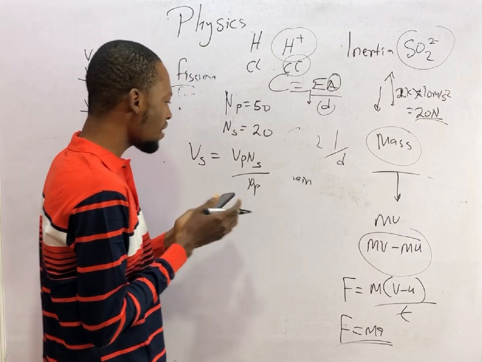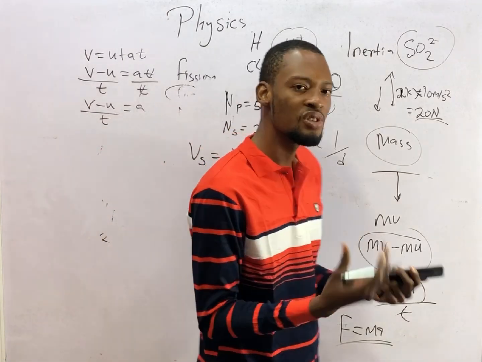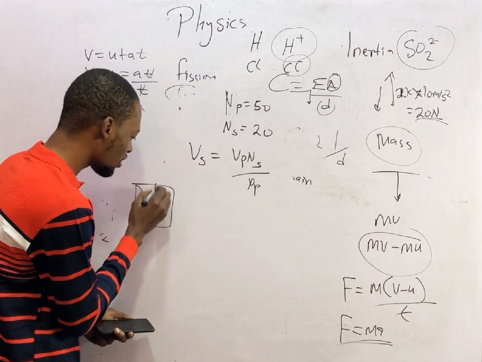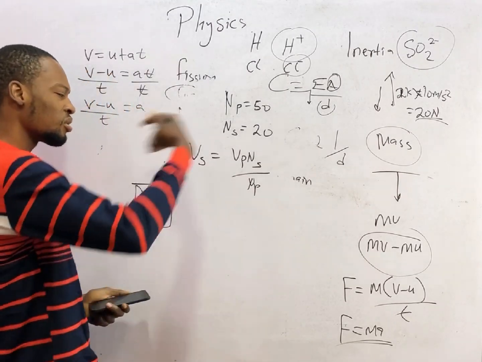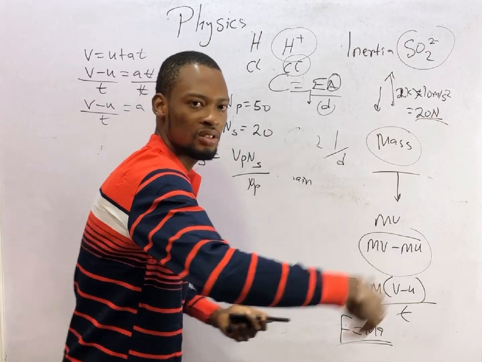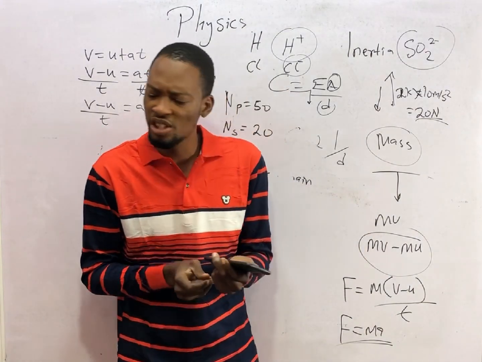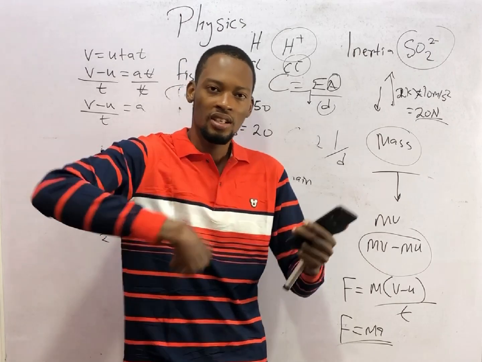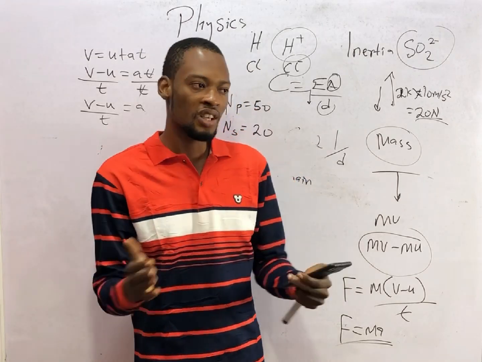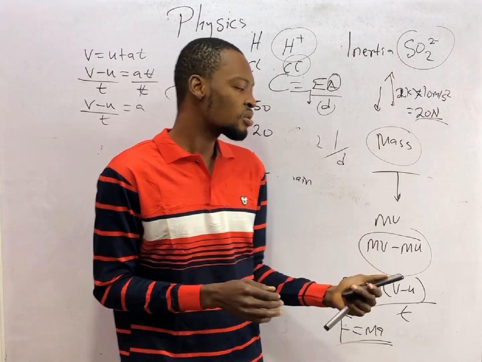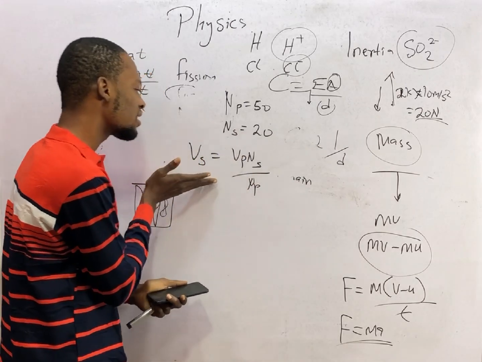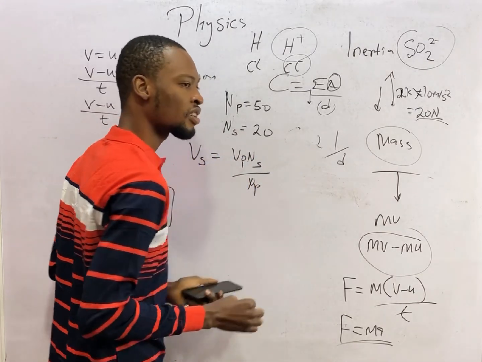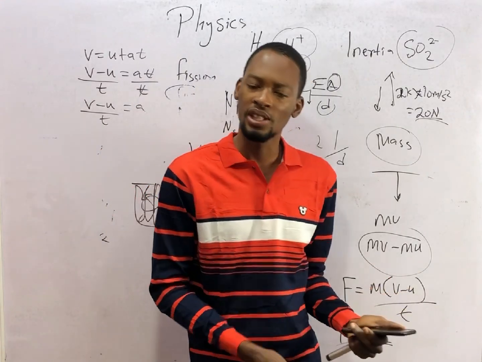Now, a transformer is like this, you see a separation, you see coils, all those windings. Even in electronic devices, when you open them, you see all those small things, you call them transformers, they are wrapped. Even the one you see on your street, they have secondary and they have primary. So, voltage and number of turns are in primary, and voltage and number of turns are in secondary. Transformers are used for different purposes.